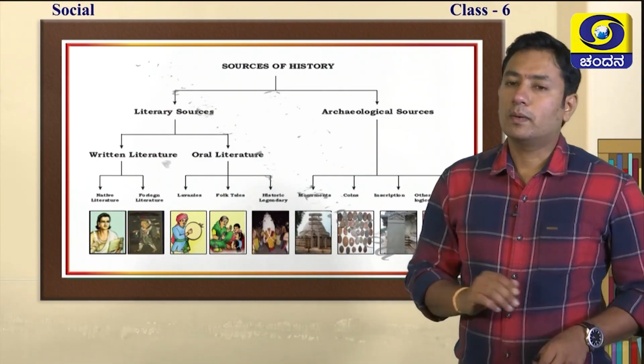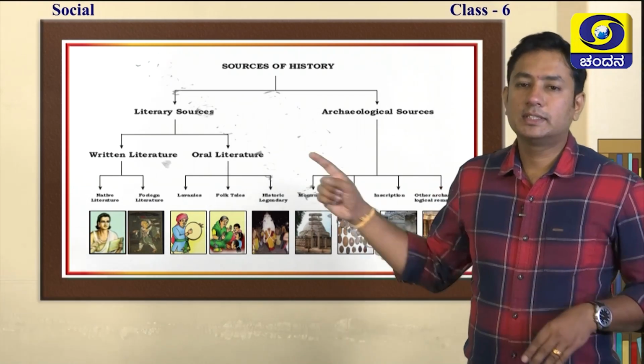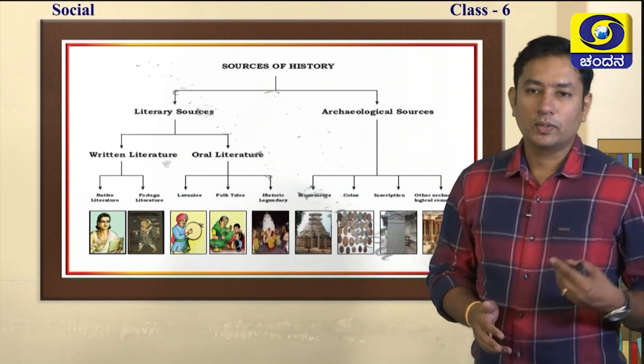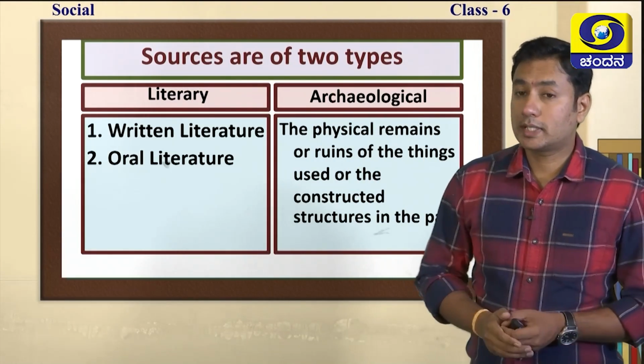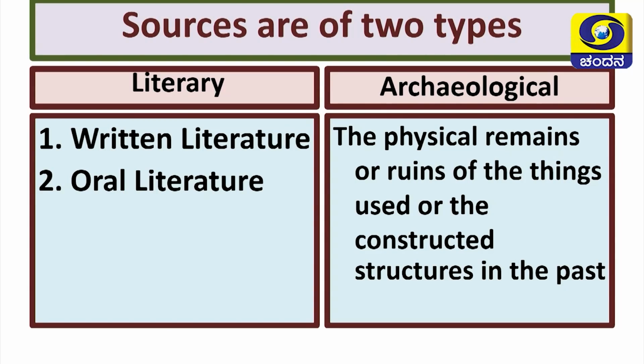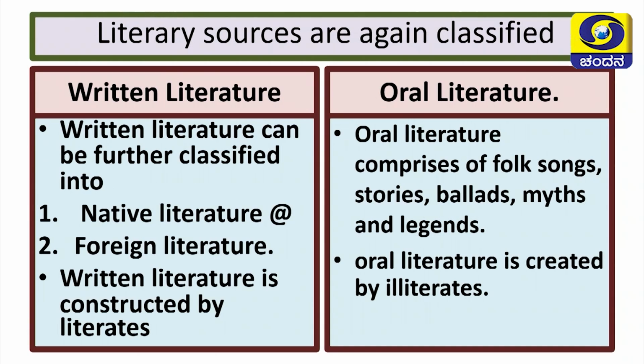Fine. Now, the sources of history are as shown in this flow chart. Let us learn it one after the other properly. First, sources are of two types: one is literary source, the other is archaeological source. In literary source, we have two more streams: written literature and oral literature. Then what are archaeological sources? The physical remains or ruins of things used or constructed in the past. These things might have been used in a home, or for constructing a home, a palace or whatever it is.